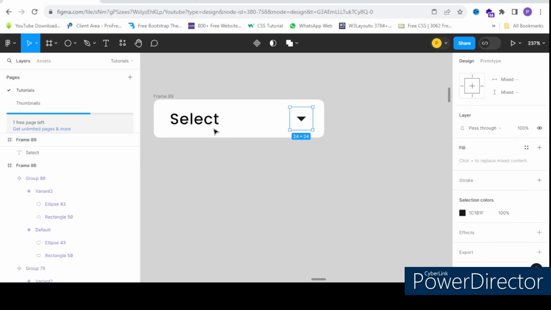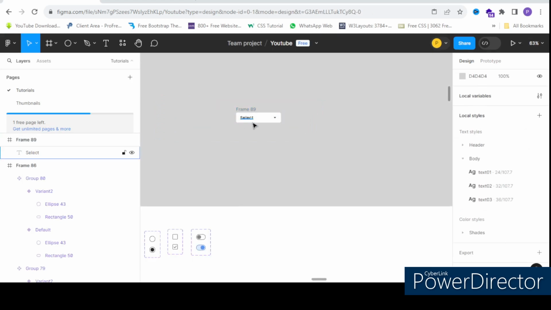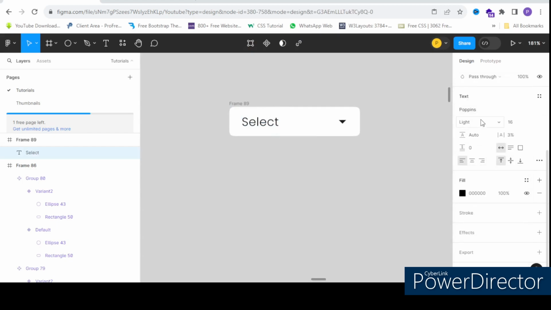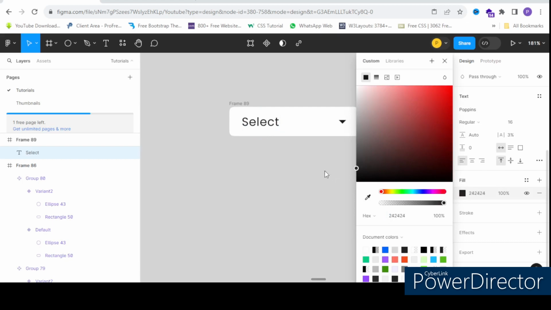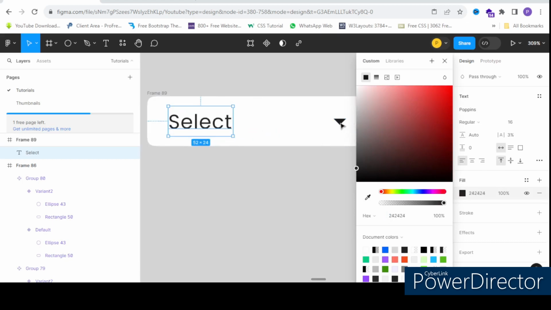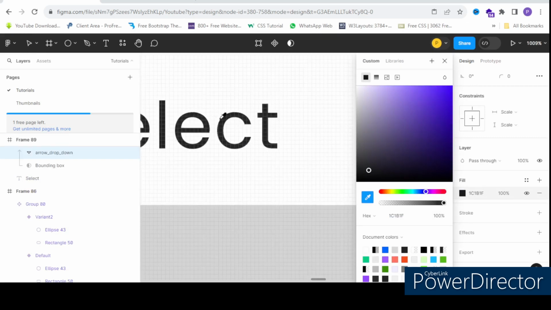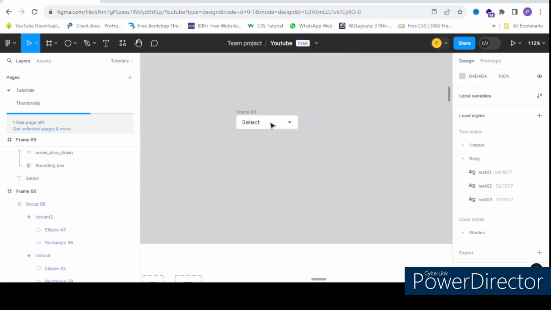Here I have placed it. This can be regular. I'll not have a pure black here. Same color as that text I will have.